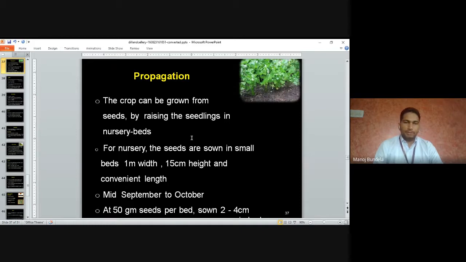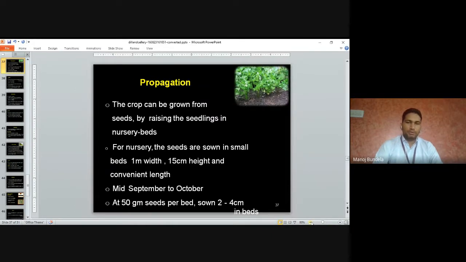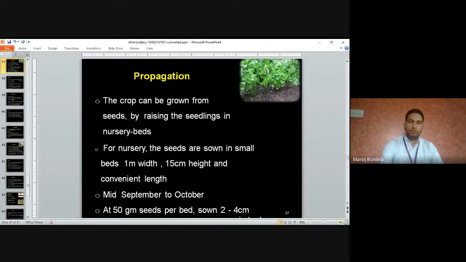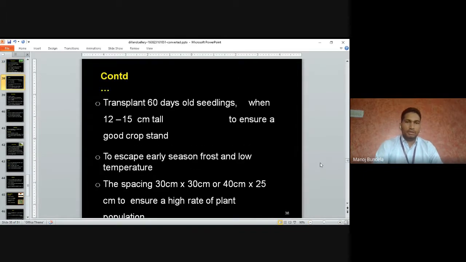50 gram seeds per bed are sown at 2 to 4 centimeter spacing. We have to maintain a spacing of 2 to 4 centimeter in the bed.